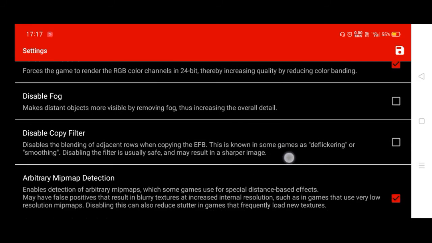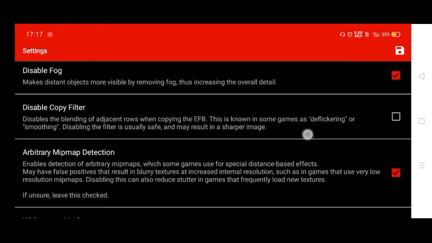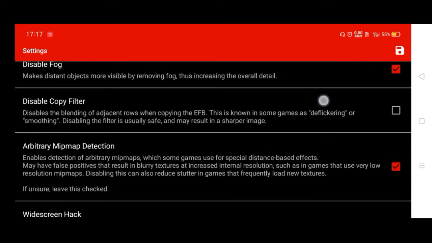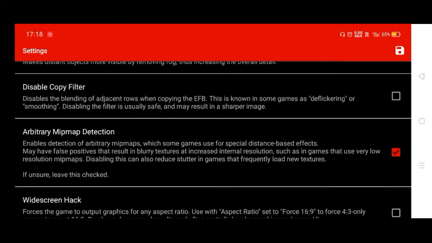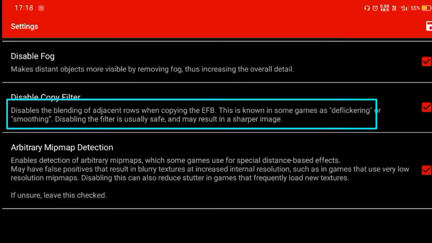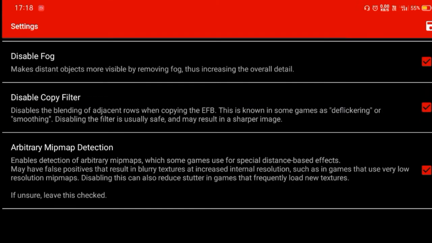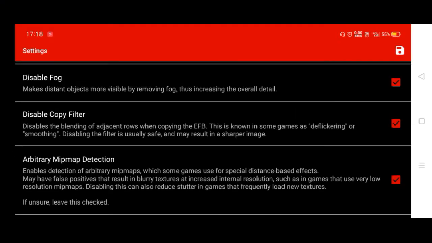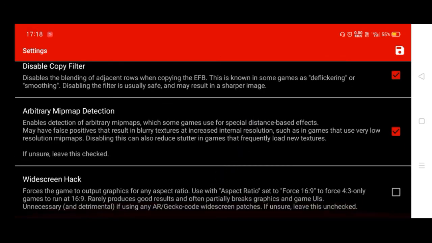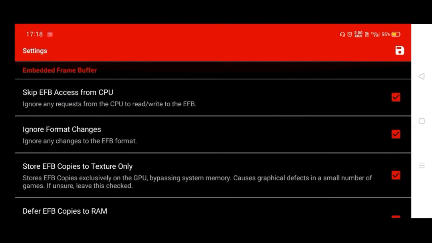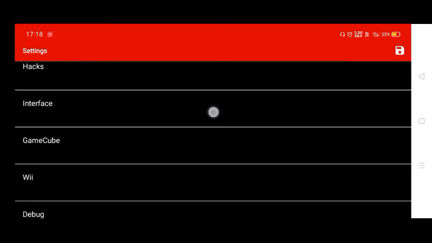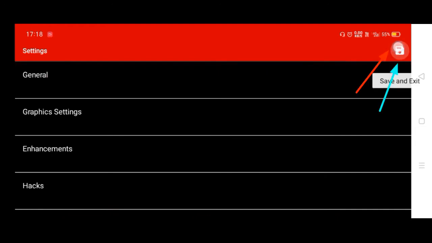and then you can disable fog and turn this on. This is the most important option, so I have turned it on. Here it is also written, this is known in some cases as depth flickering or smoothing. After that go back and that's it. Make sure to save settings by clicking here.